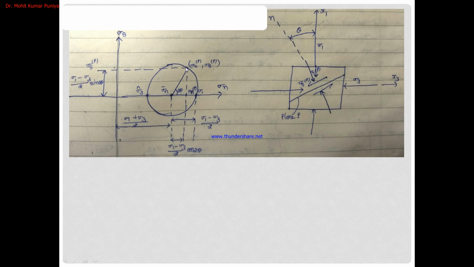Let's take a diameter of sigma 1 plus sigma 3 by 2. This is the diameter, so we draw a circle here. On this circle we have a point P. On this point P we calculate the normal stress as well as the shear stress. So here we apply a force, and the applied force and this point make an angle that is theta.